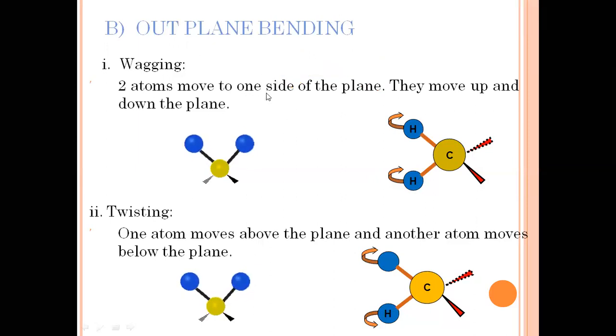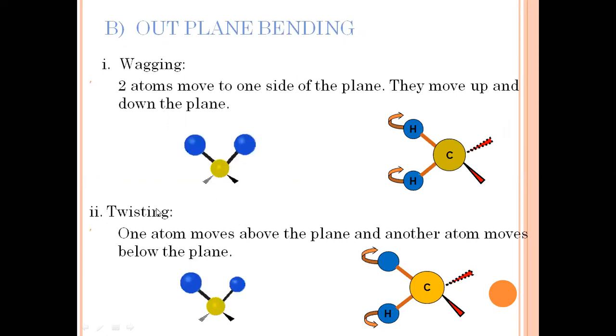They move up and down the plane, one time up and one time down, inside the plane and outside the plane.